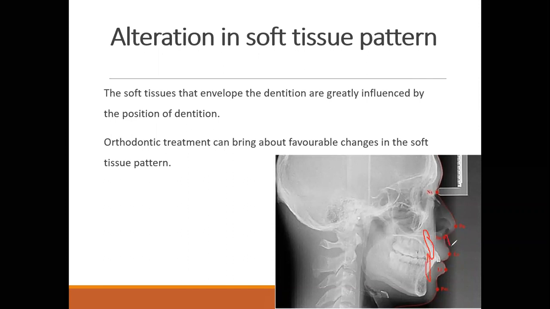Ultimately, the tissues which were here before will change a little, and they will also come back as the movement of the teeth is gained. So this way we can alter the soft tissue pattern while bringing changes into the hard tissues.